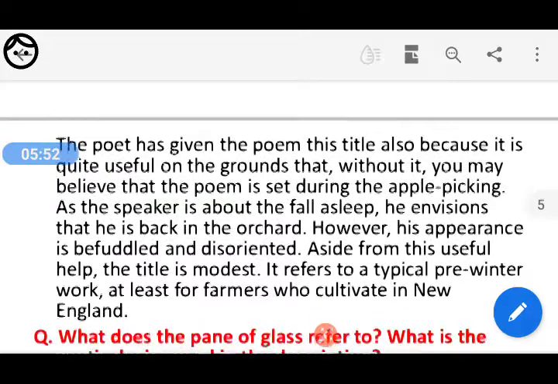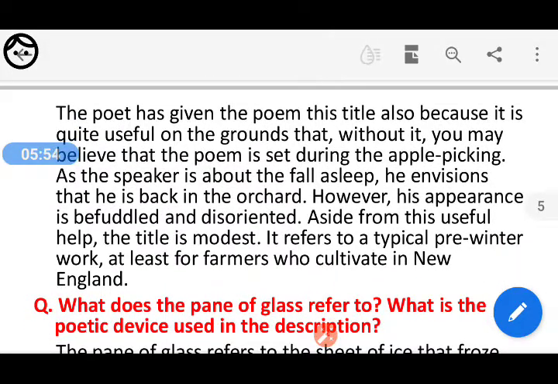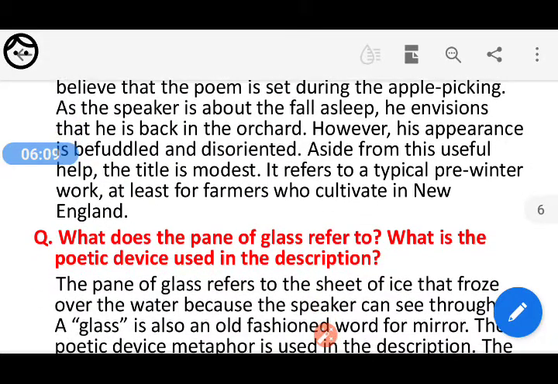It refers to a typical pre-winter work, at least for farmers who cultivate in New England. Because you know, New England is the state where the poet Robert Frost lives. It is in USA. Now, the next question can be, let us discuss this.